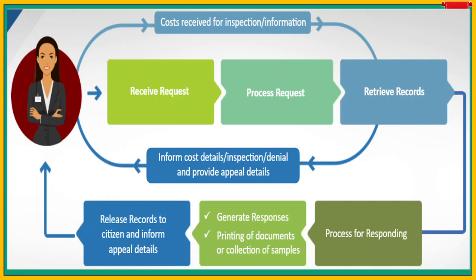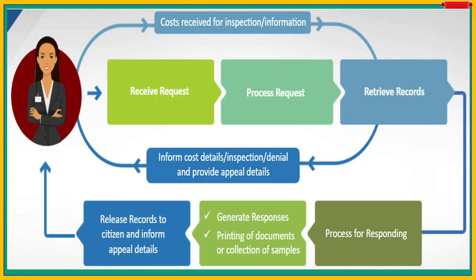By the time of retrieving the records, after retrieving the records, how many papers, how many CDs, any memory card, something is to be given. For that, inform cost details, inspection, denial, and provide appeal details. So after retrieval of records, we have to intimate to the applicant how much additional cost is required for copies and inspection.